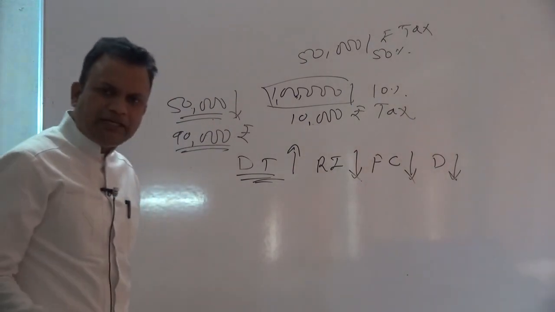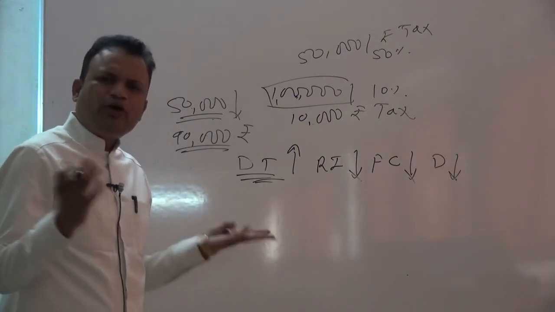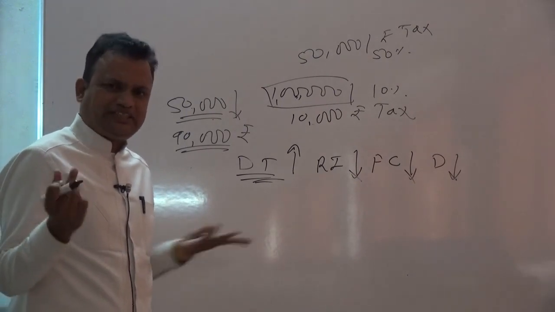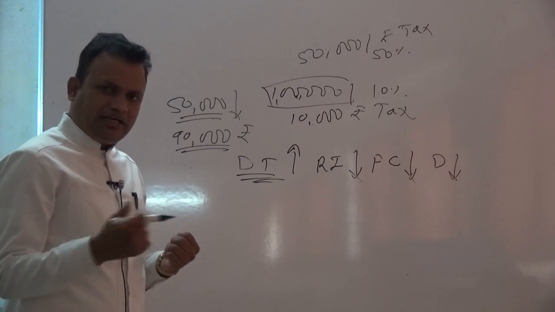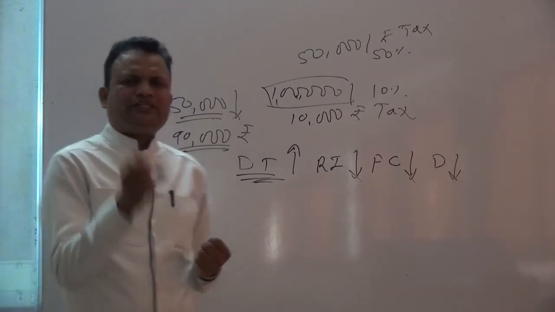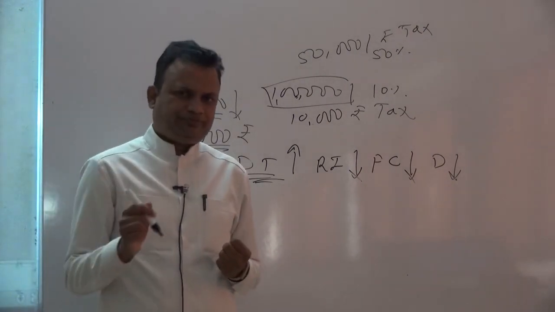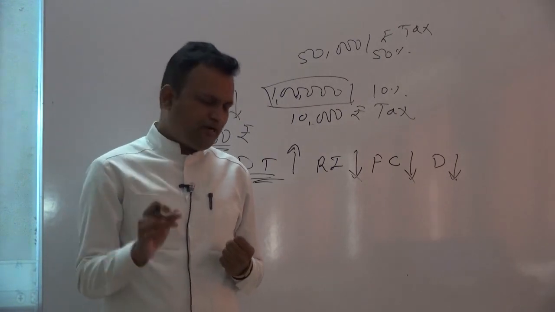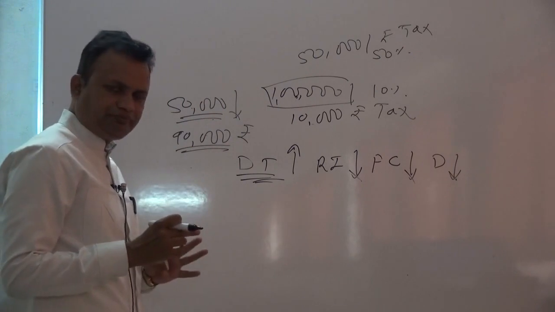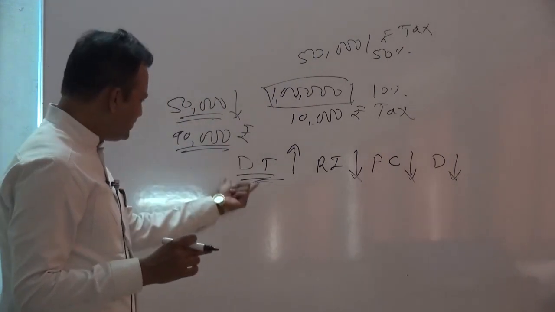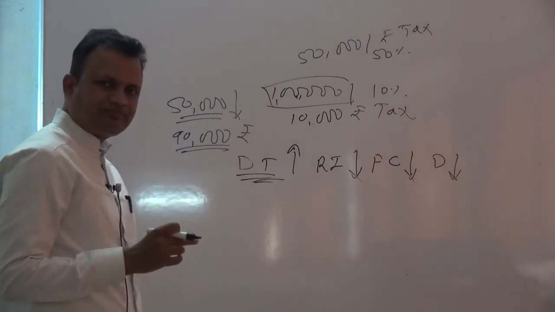If my disposable income falls, I will not be able to buy many goods and services from the market. So that is why demand for several goods and services depends on what type of taxation policy the government launches. This one is in connection with the direct tax.